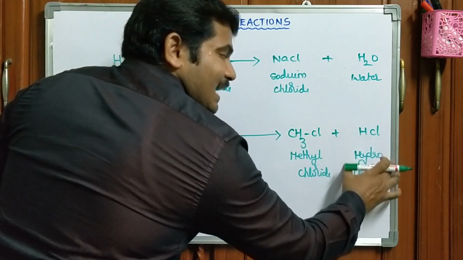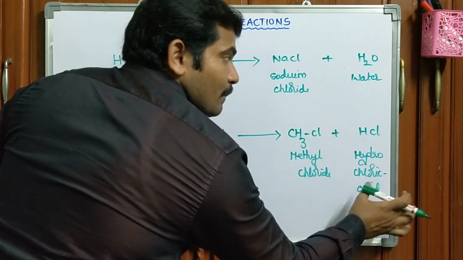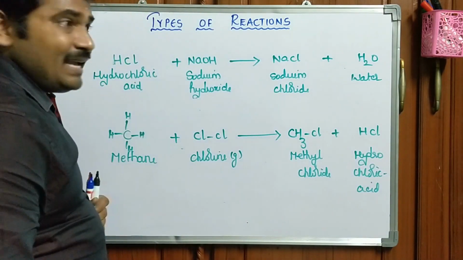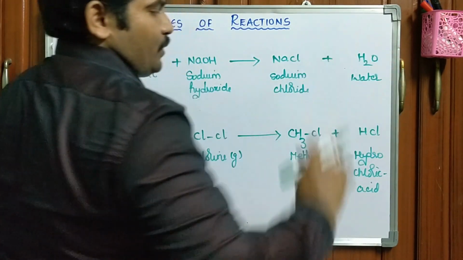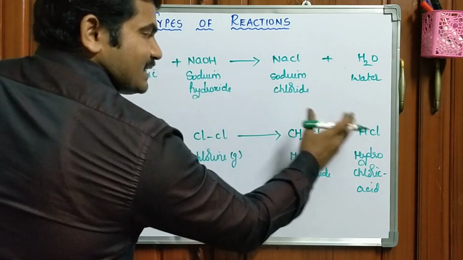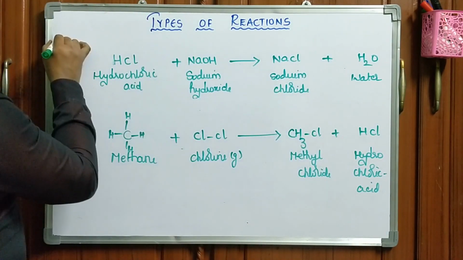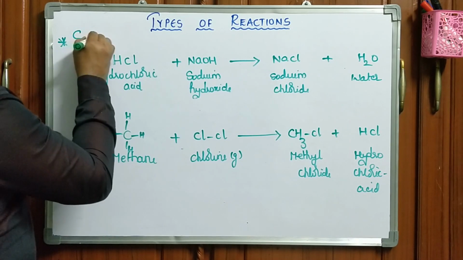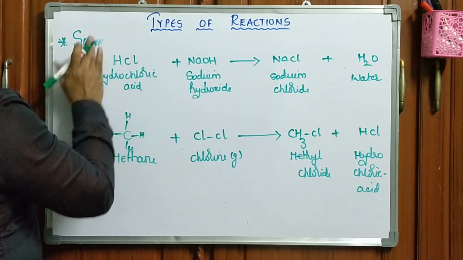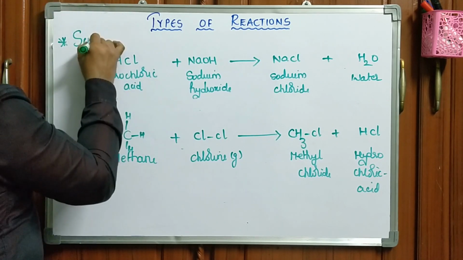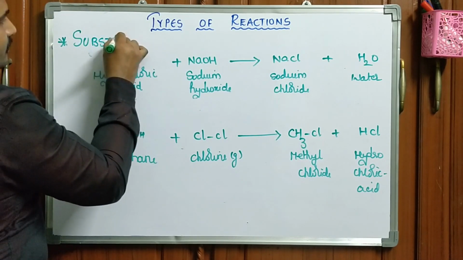Whatever the inorganic compound is formed, that is called byproduct. Okay, in this the main product is sodium chloride. This is the byproduct. Okay, what type of reactions are these called? These are called substitution reactions.